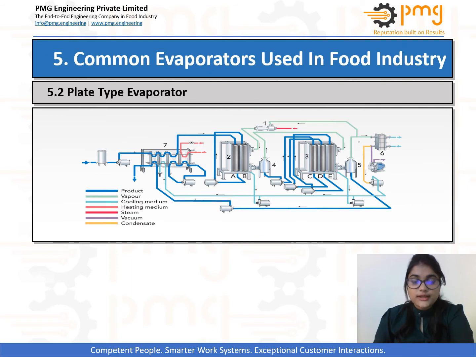Now let us move on to our next evaporator, that is the plate type evaporator. Normally this type of evaporator consists of the following parts: thermocompressors, a plate condenser unit, plate heater, a series of evaporation vessels, which are also known as effects, and lastly vapor separator units, which are located at the end of each effect. Basically, in the shown diagram, two pipes are running through the back of the plates.